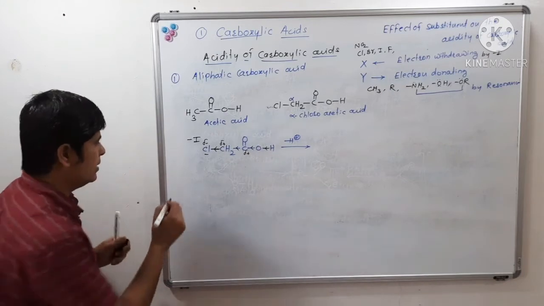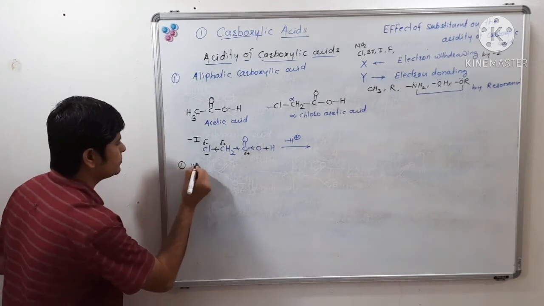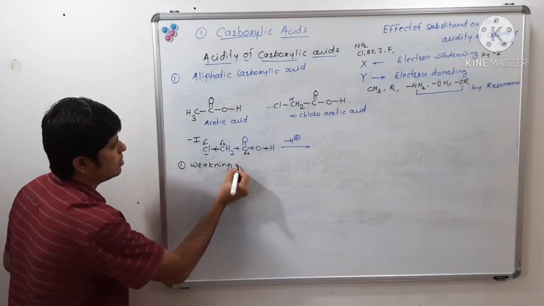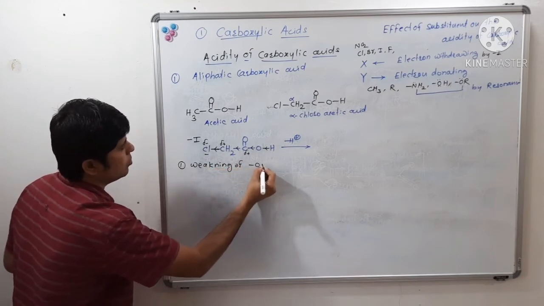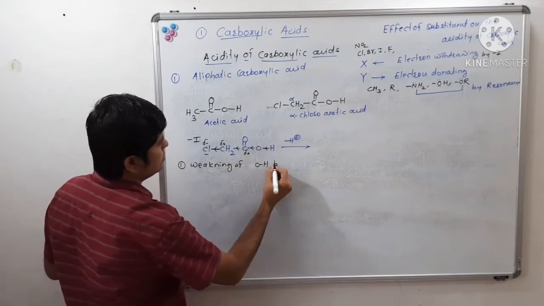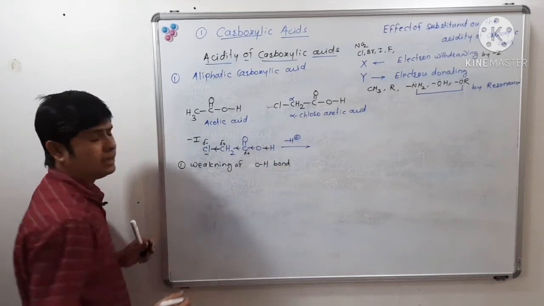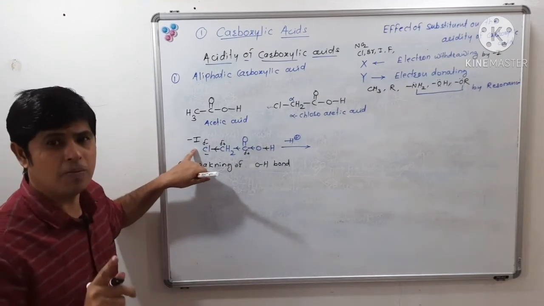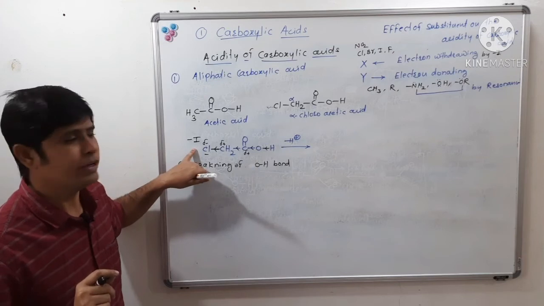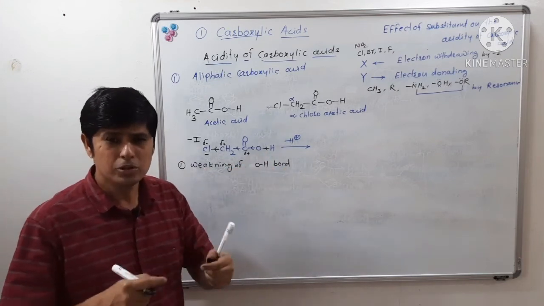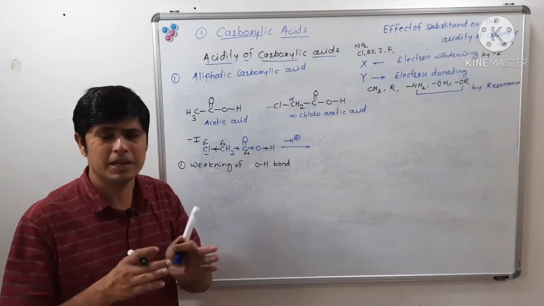So the OH bond gets weakened by the minus I effect of the chlorine atom. Weakened means it gets loose; it will not be as strong now.